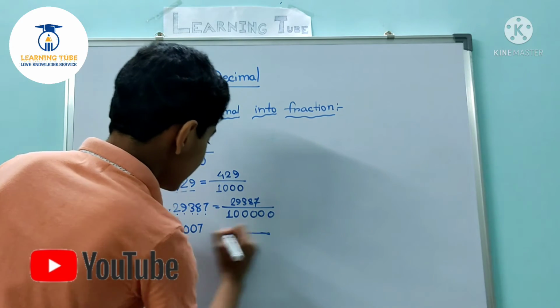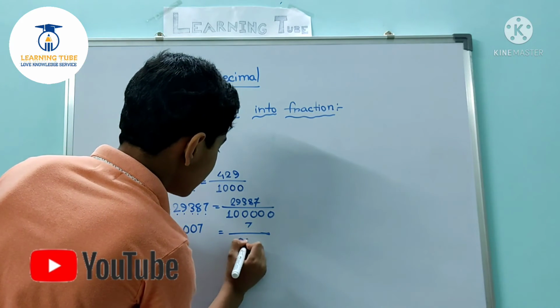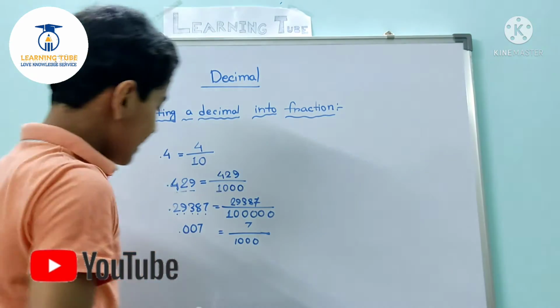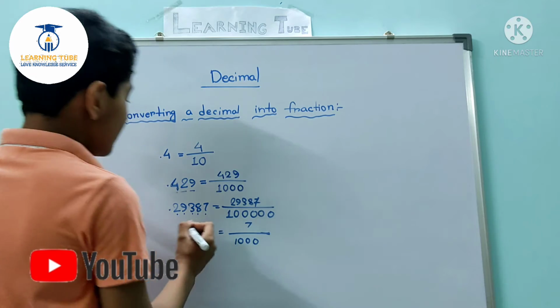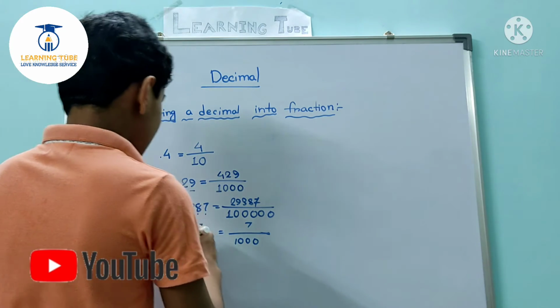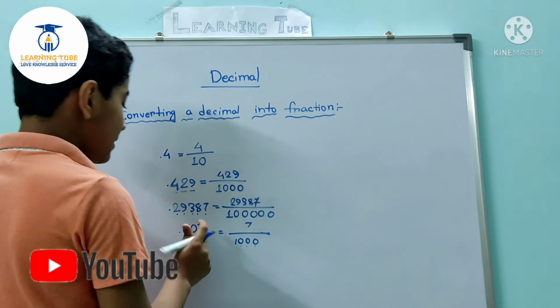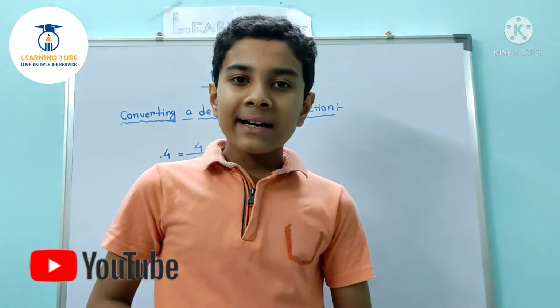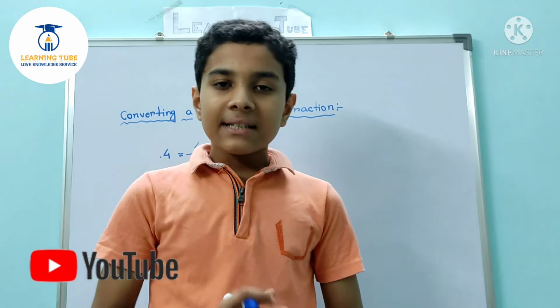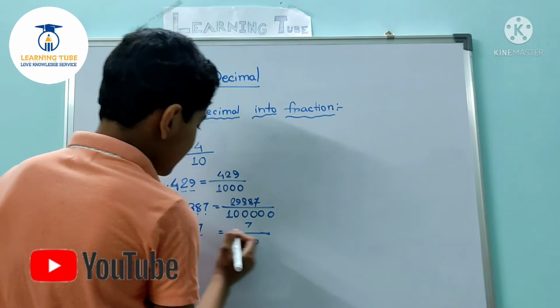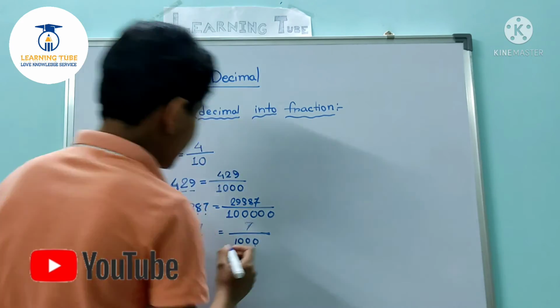We shall write it as 7 by 1000. Why? Because the decimal point denotes 1, and there are 3 numbers after the decimal, so we put 3 zeros. And if in a number there are 0s before any number, they have no value, so 007 is equal to 7, so we have written 7.